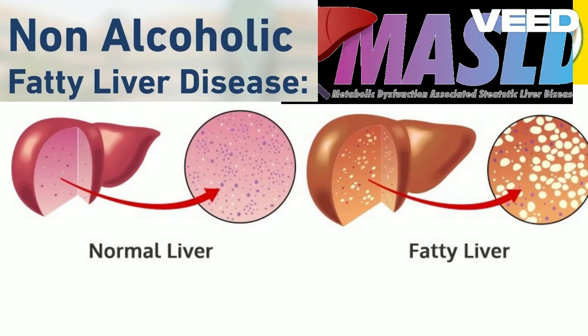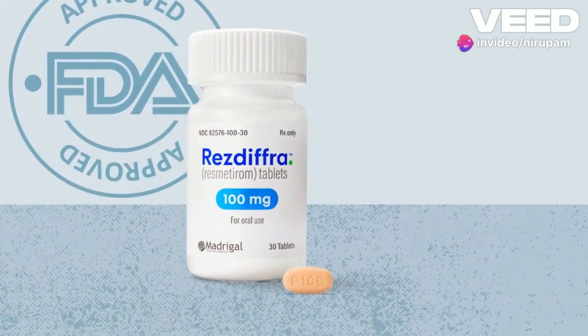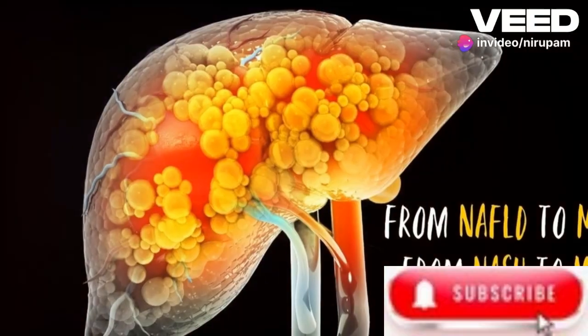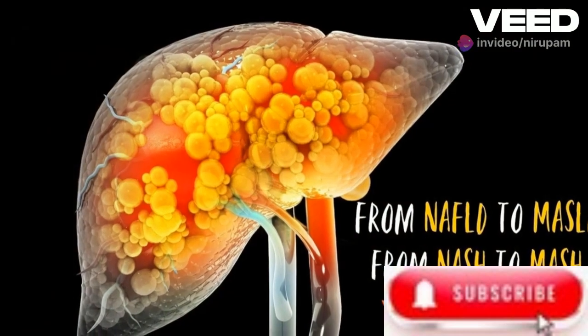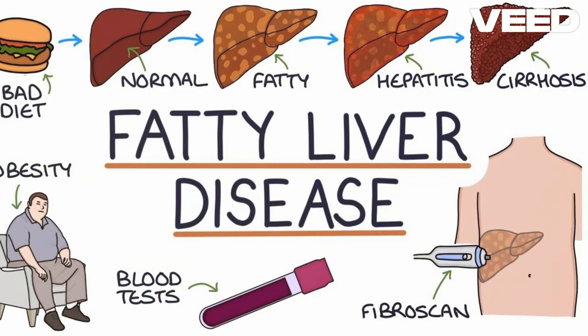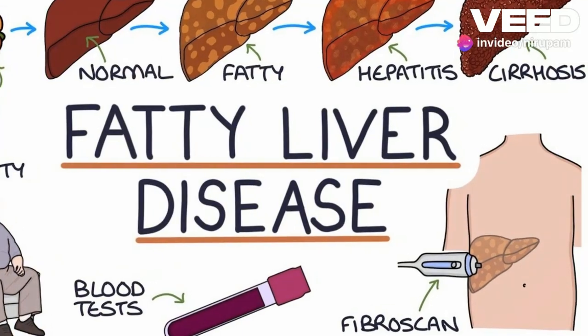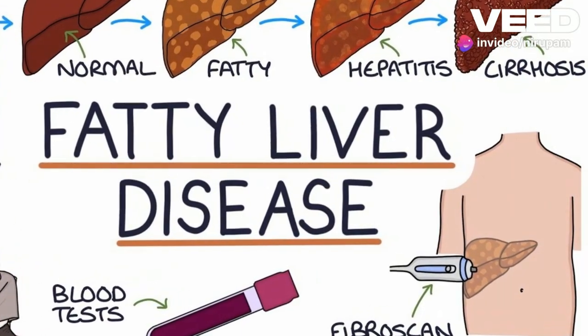Medications to consider. No drugs are approved specifically to treat MASLD. One drug, Resmetirom/Resdifra, is approved to treat the advanced stage of the condition called metabolic dysfunction-associated liver disease, MASH. This happens when there's inflammation and damage to the liver along with fat buildup. There are some other medications and supplements you and your doctor may want to discuss.